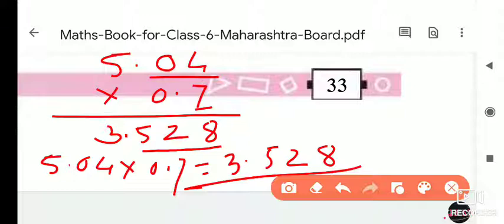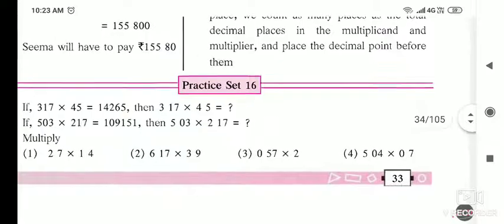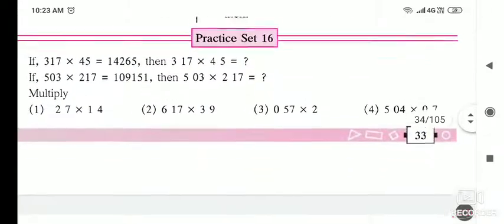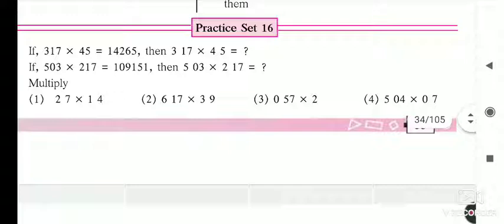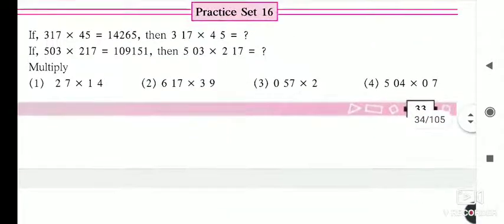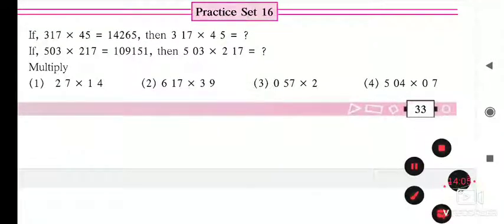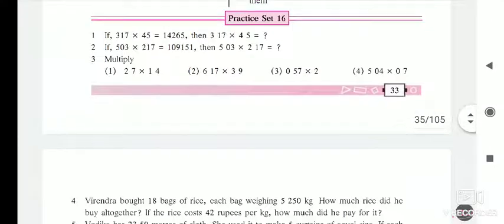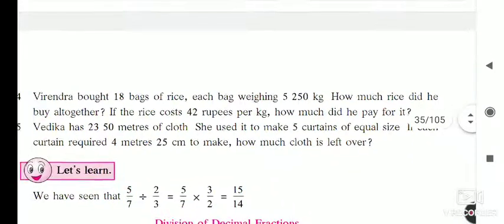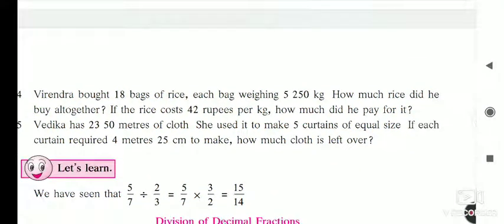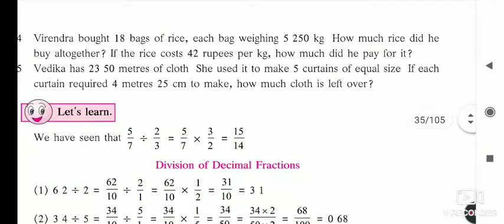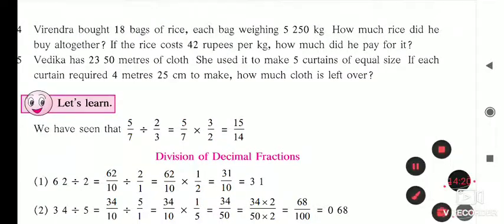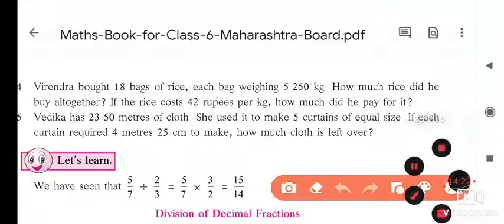Okay, so today we solved practice set number 16. Now all of you complete this exercise, and with this I am going to give you some more examples. So note down these examples. Okay, then there are 2 word problems. Virendra bought 18 bags of rice, each bag weighing 5.250 kg.